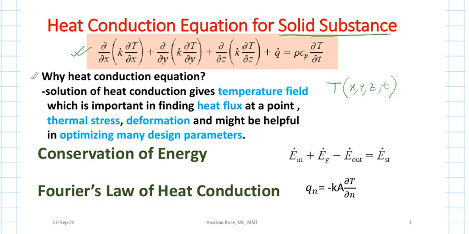So x, y, z and t, these are the independent variables present in the equation, as you can see. So these three are the spatial coordinate, time is the time coordinate. So temperature as a function of the spatial variation, and with time we can find out, and this is what is called the temperature field.